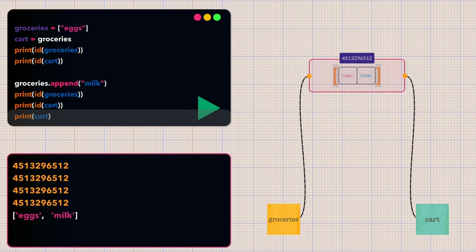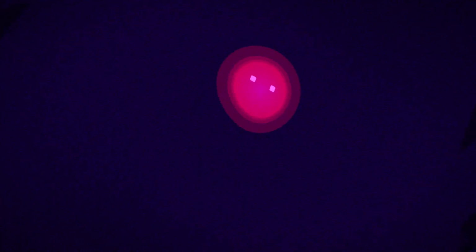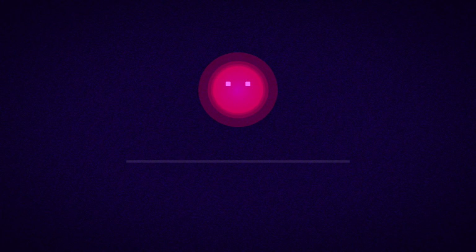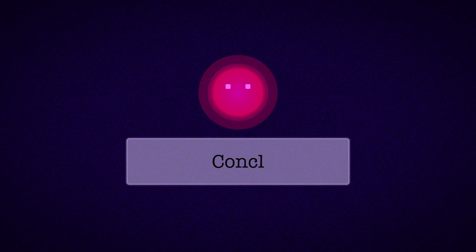Understanding this distinction helps us predict how our code will behave, especially when multiple variables reference the same object. Sometimes people have the misconception that assignment works differently for mutable and immutable values. This is definitely not the case, as we have seen here in these examples. Assignment makes the name on the left side refer to the value on the right side. Understanding Python variables as references rather than containers provides a solid foundation for reasoning about Python code behavior.